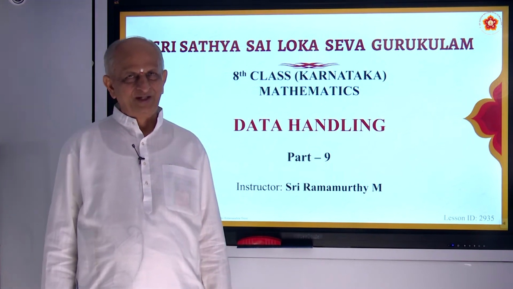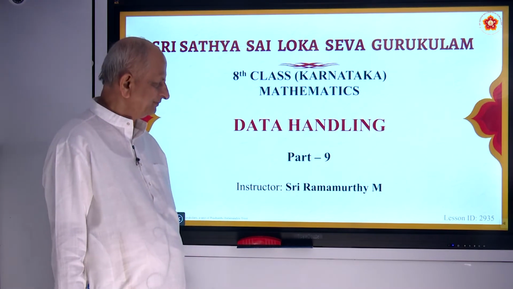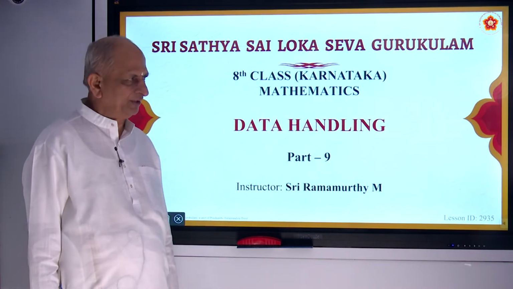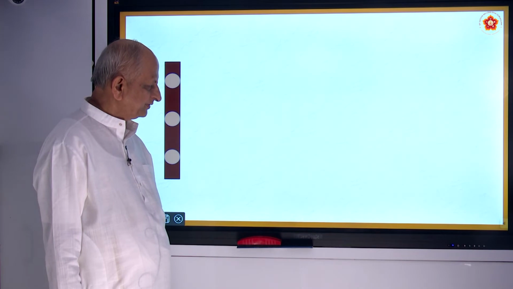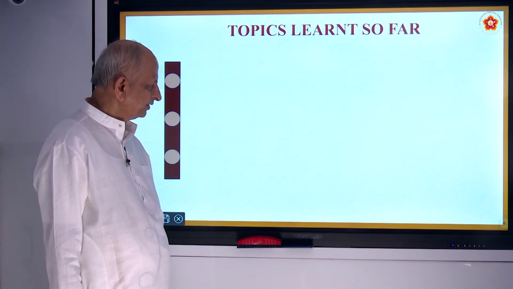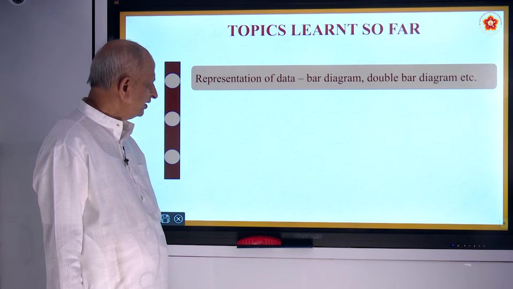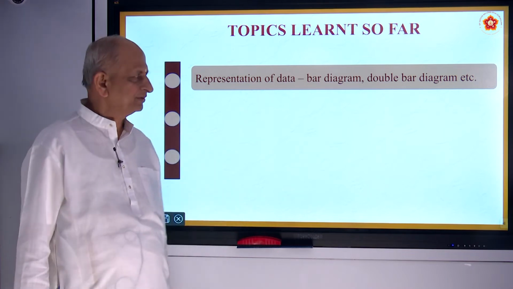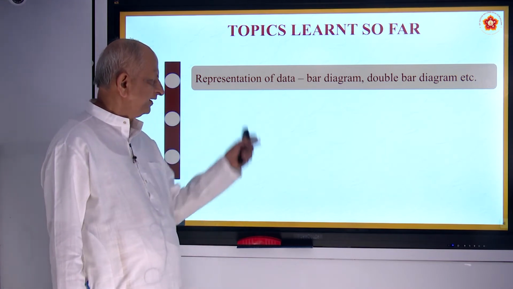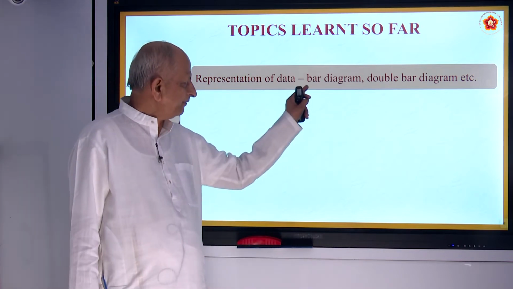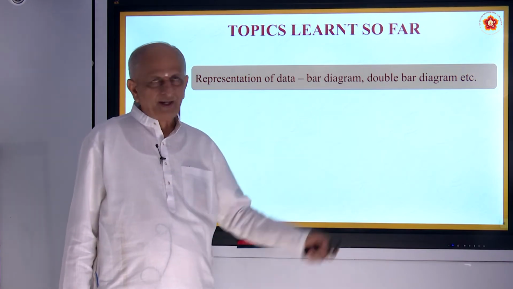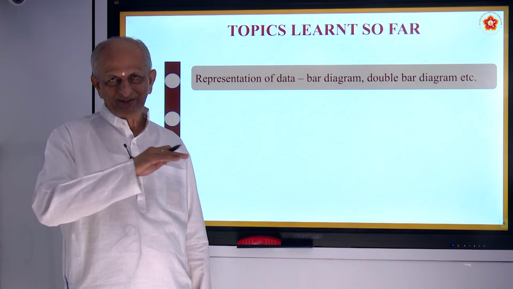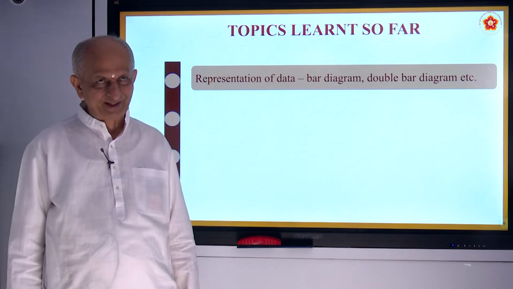Today we are coming to the last but one part of this lesson. Very interesting. Before that we will revise once what we have studied earlier. The first topic we studied was data. Data means information, a collection of information, and then the representation of data by the help of bar diagrams and double bar diagrams. Using pencil and scale only you must do it. Don't do it with pens, right?